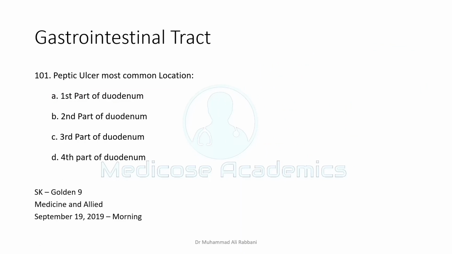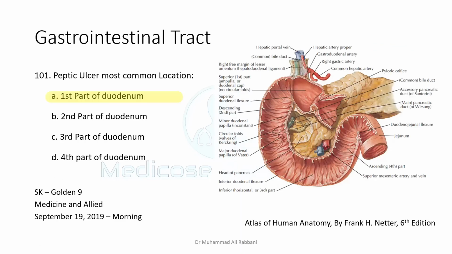Peptic ulcer: the most common location is the first part of the duodenum, because the contents of the stomach immediately go here, and the acidic contents of the stomach do not get enough chance to get neutralized in the immediate part. As they move on, they get neutralized and become less harmful or caustic.